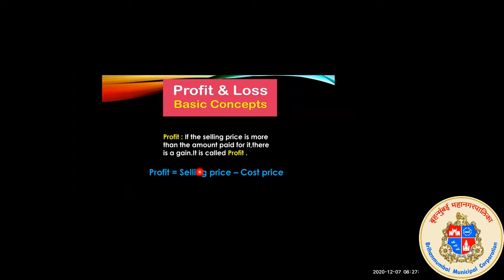You have to remember this formula for your lesson. I'm going to ask you the formula after the lesson. Profit is equal to selling price minus cost price.